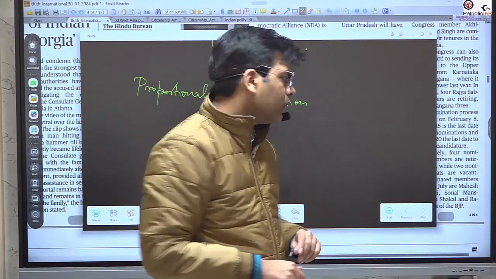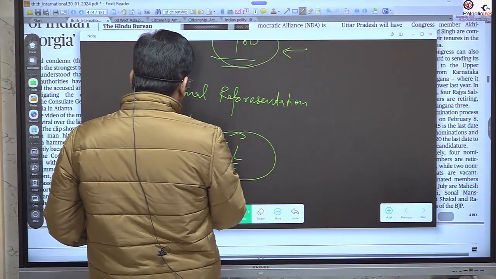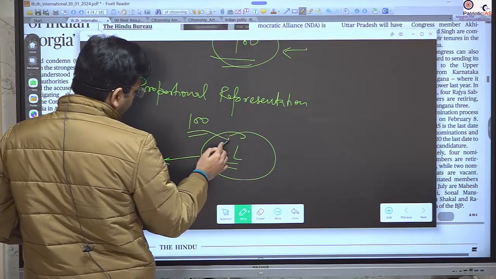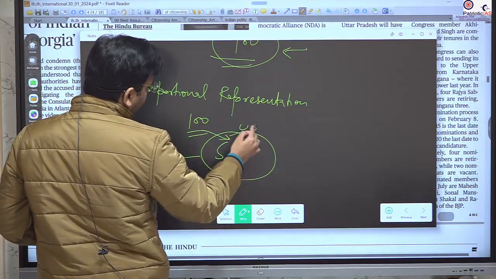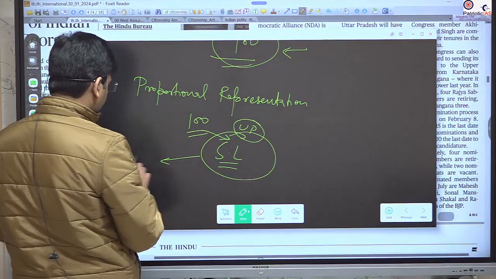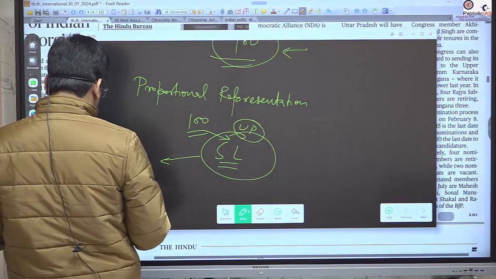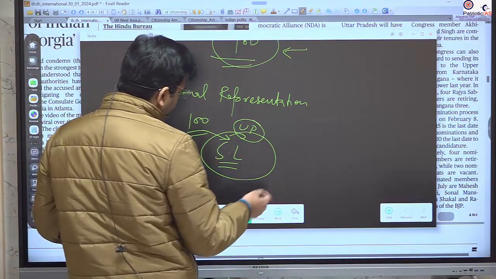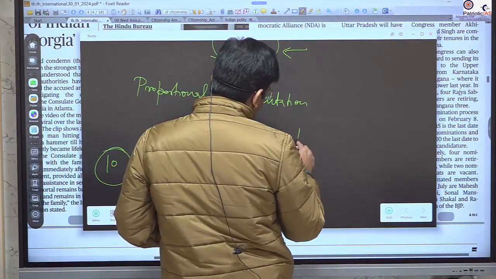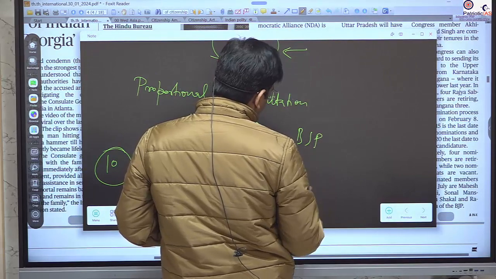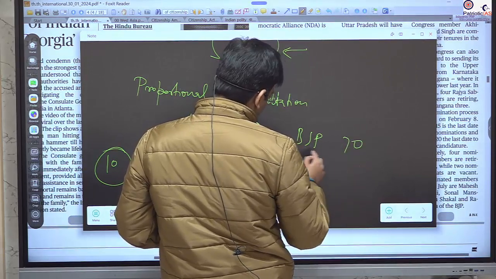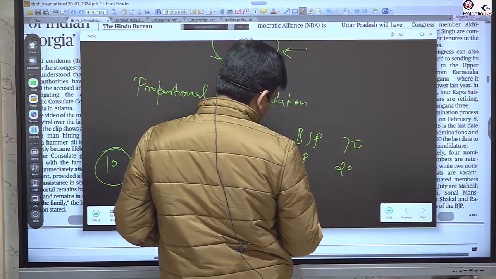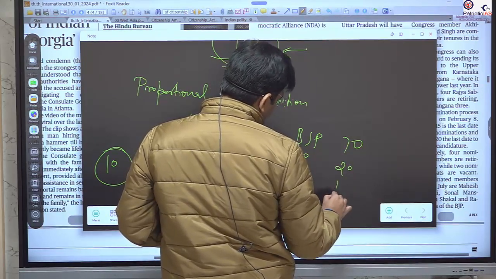So if there are 100 MLAs in UP or any state, just assume, and there are 10 seats vacated for the Rajya Sabha. What will happen if there are three parties? BJP has 70 MLAs out of 100, SP has 20 MLAs, and BSP has 10 MLAs.